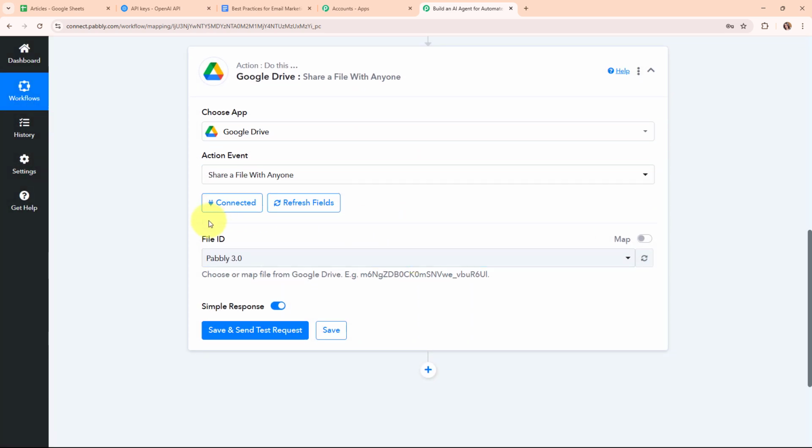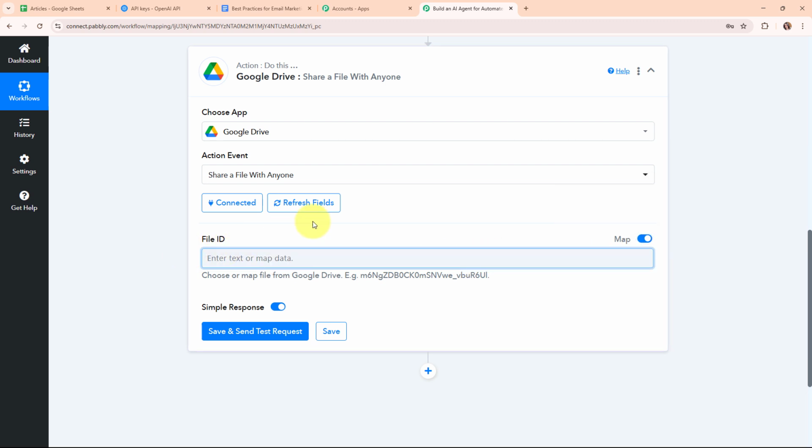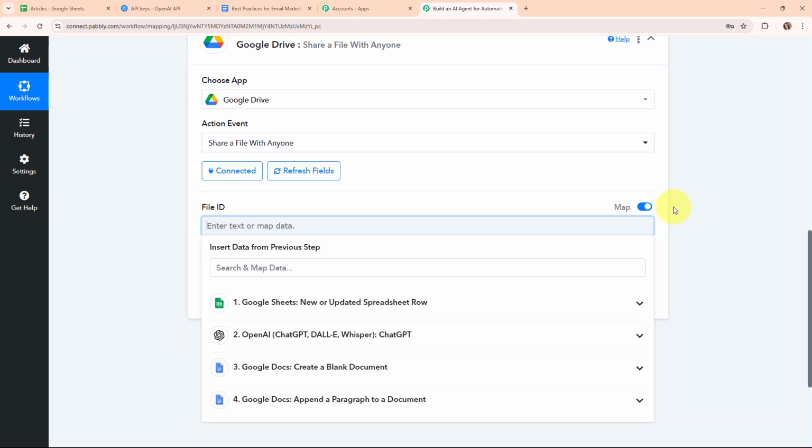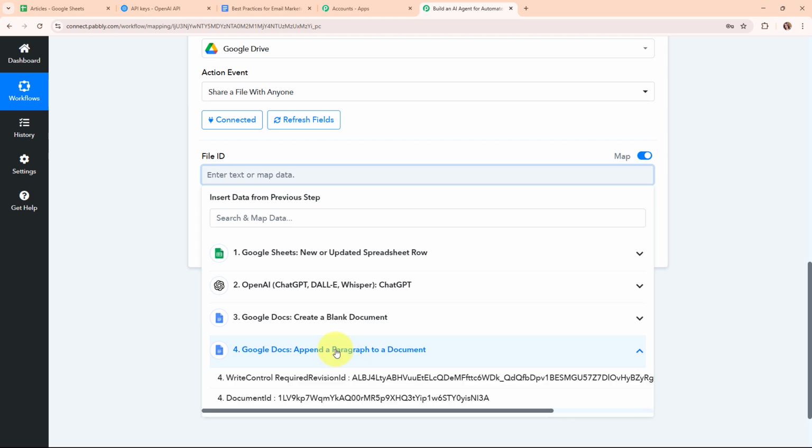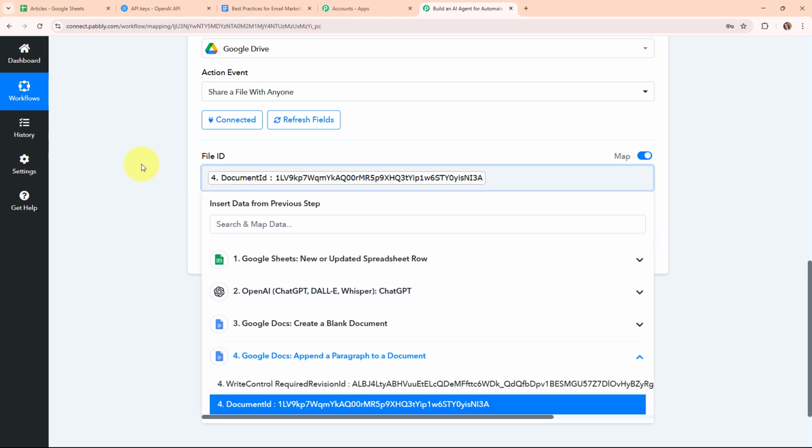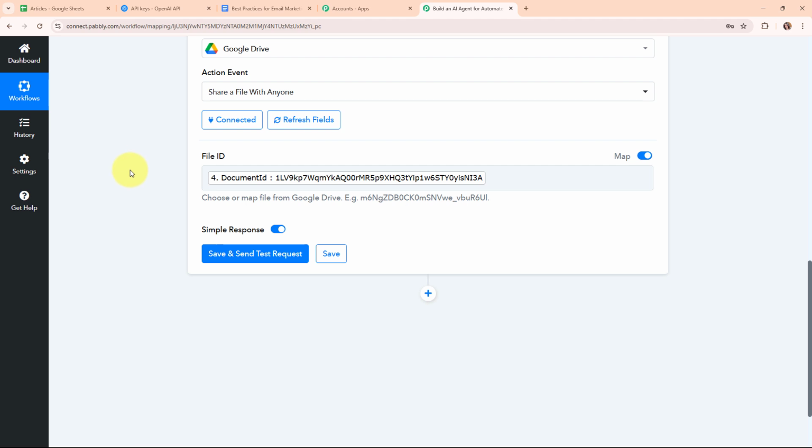So moving forward, here it is asking me to enter the file ID. So again, instead of entering or selecting the file ID, I'm going to map the data over here. So I'm going to remove this previously existing file ID and then I'm going to refresh the fields. And now I'm going to map the file ID that I've received in my previous action step of Google Docs. So I'm going to map this document ID from here. And then I'm going to click on the save and send test request.